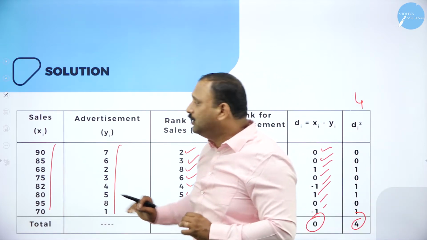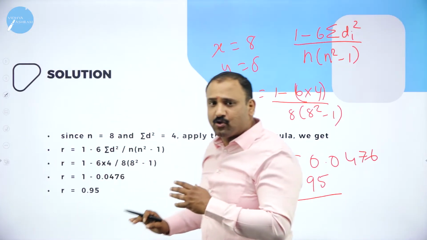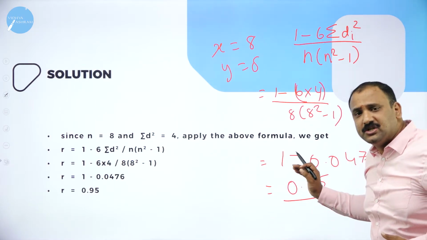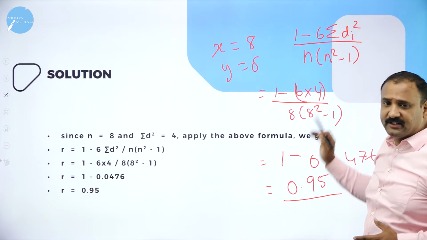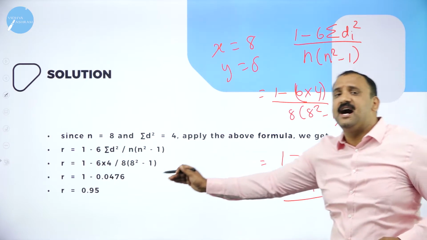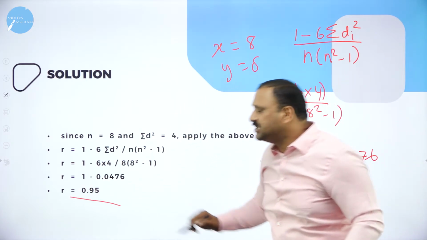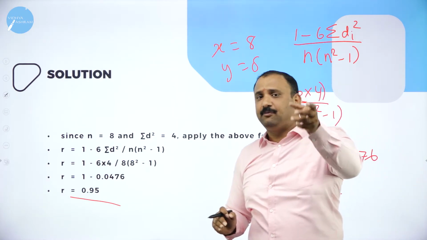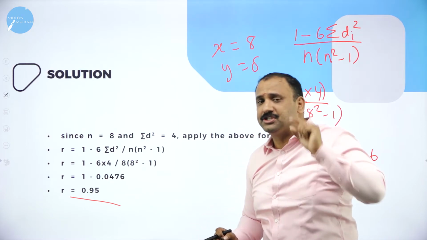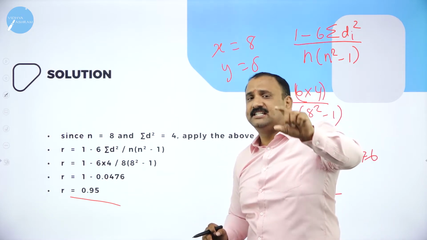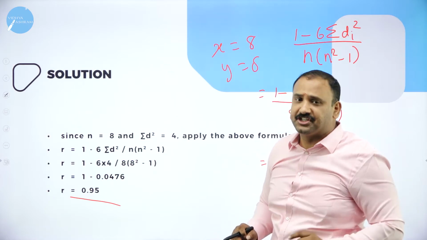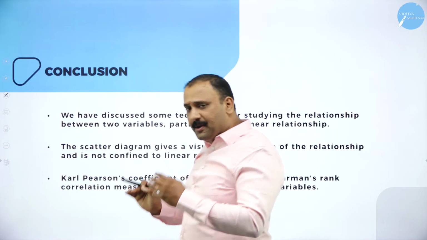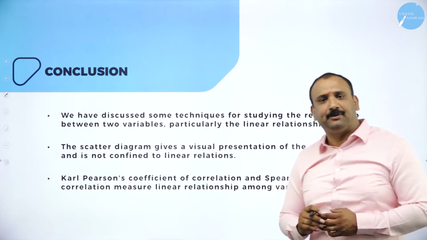Once we have the values, we put them into the formula and get the R value as 0.95, which is within the range. That means we have done the problem right, and most importantly, advertisement and sales are in a linear relationship. Now we come to the conclusion of this chapter, correlation.